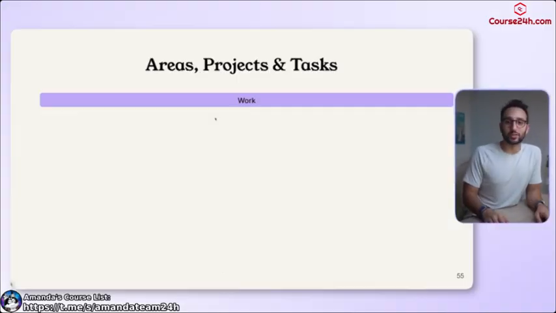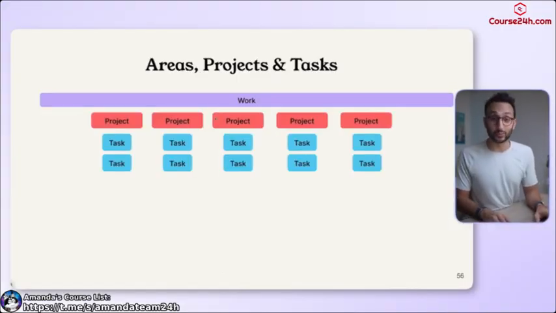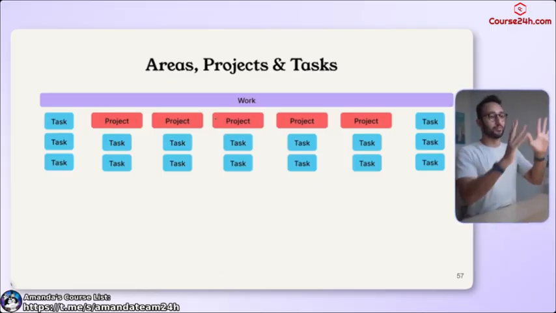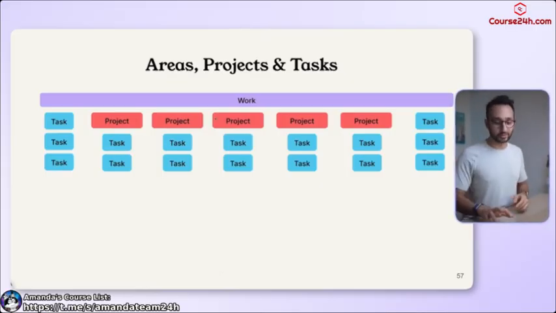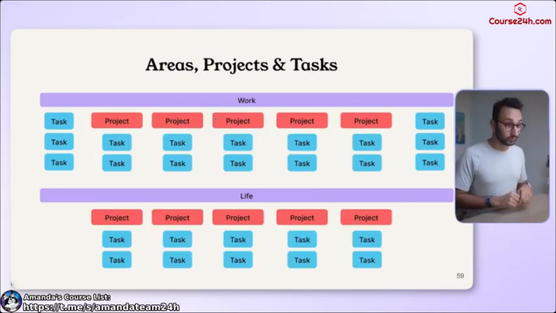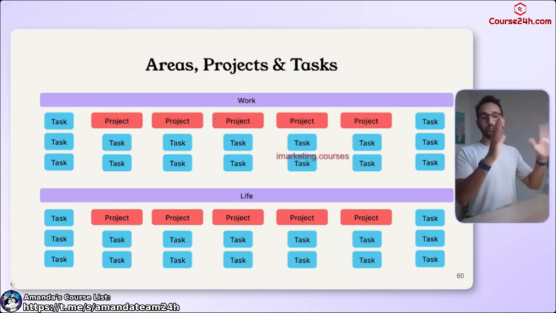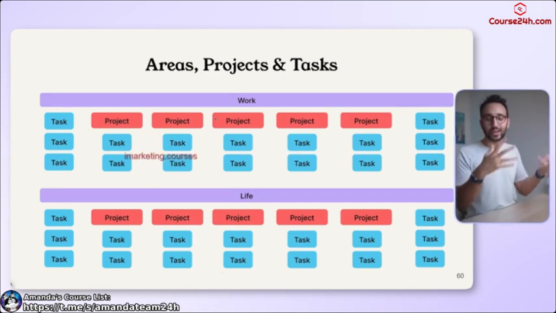You have now areas, projects, and tasks. You have work that has multiple projects with associated tasks, but also sometimes you just have tasks that don't neatly fall into a project, but still are in the area of work. This is what this might look like. And then you have the area of life. Life has its own projects, which each have their own tasks, but you might also have some tasks that are in life, but not directly related to a specific project. Like pay the bills, for example, is a life task, but not necessarily related to a project that you particularly care about. It's just one of those annoying life tasks that has to be done, right? So feel free to screenshot this. This is sort of like areas, projects, and tasks, how it fits into LifeOS.